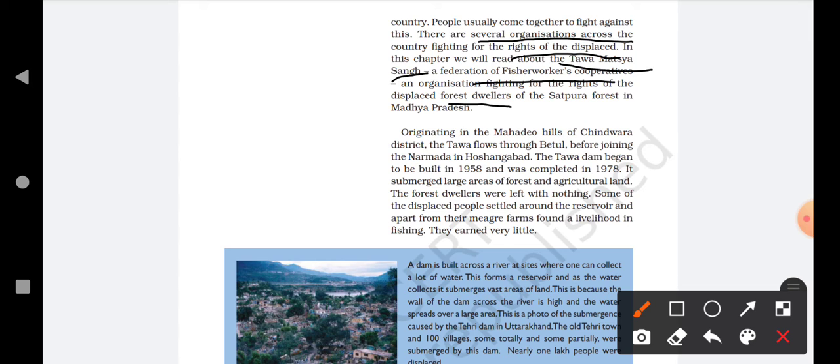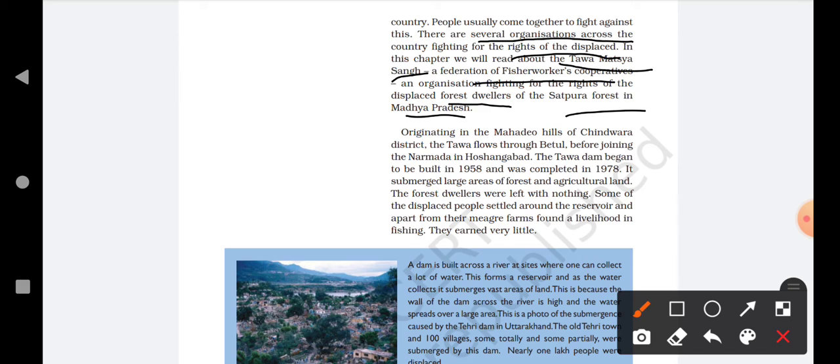The forest is the Satpura forest in Madhya Pradesh. These are the forest dwellers who used to live in the Satpura forest in Madhya Pradesh. There was a forest in Madhya Pradesh, named Satpura forest, and the fish workers were fighting for the people who used to live in that forest.